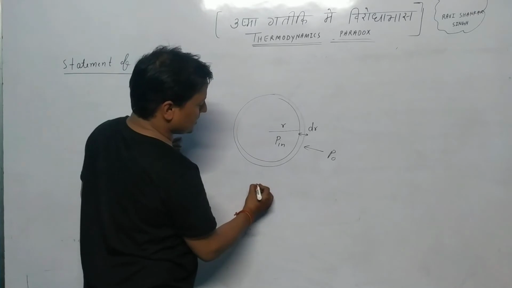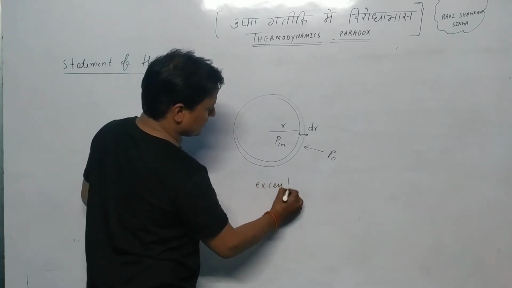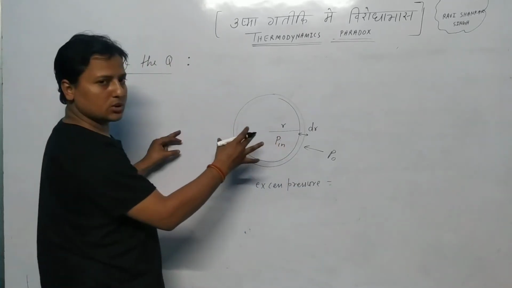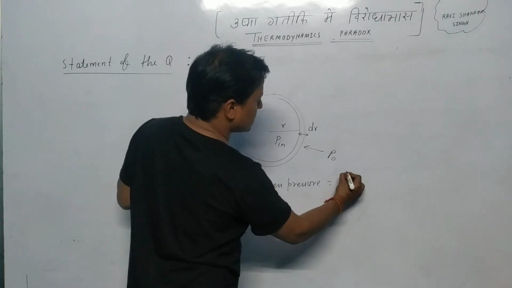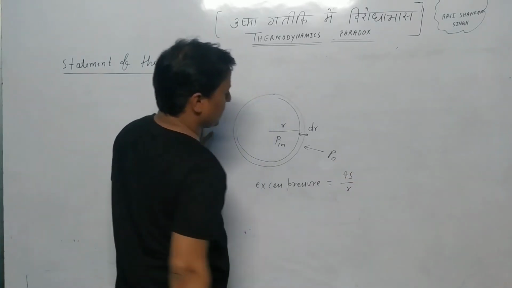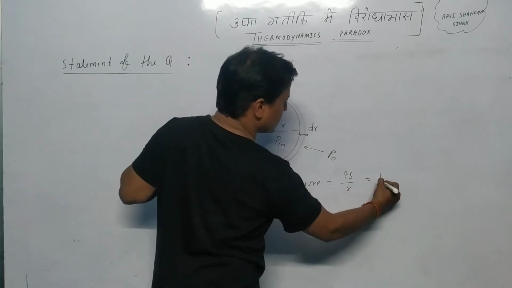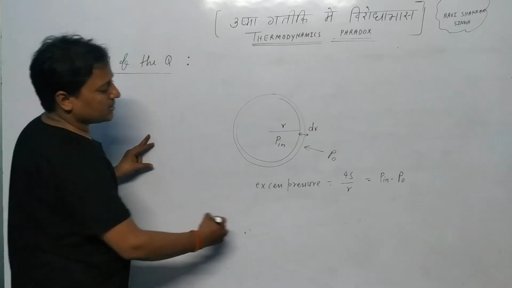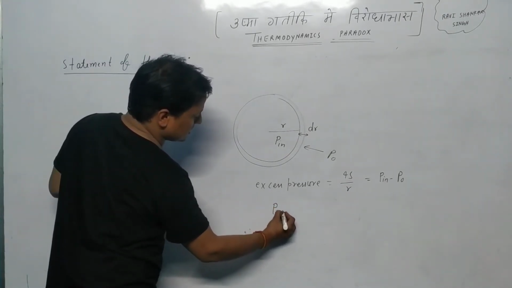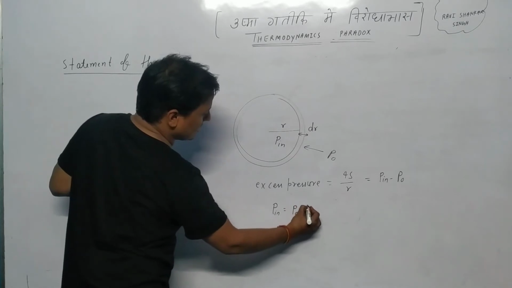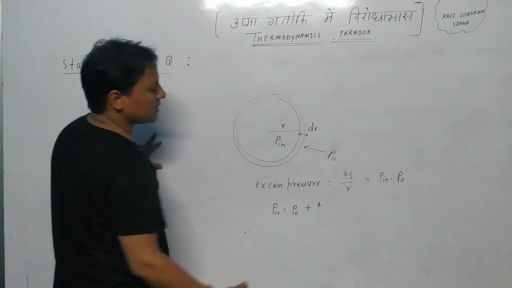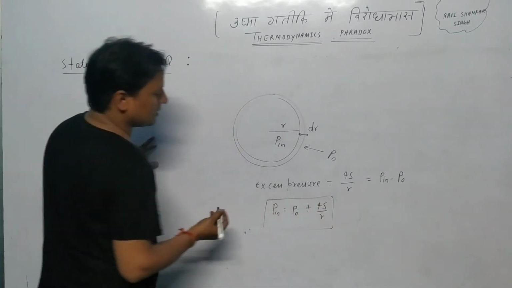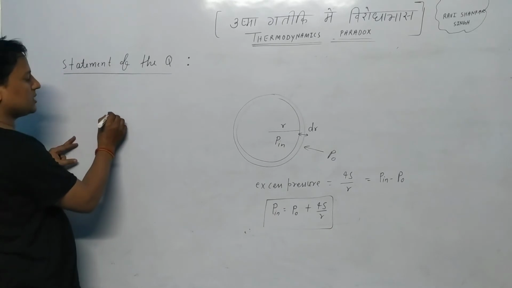So balancing, the excess pressure formula for a soap bubble is 4S over r. And excess pressure is inside pressure minus outside pressure. So the inside pressure will be P outside plus 4S over r. And we have to basically calculate the work done by the gas.